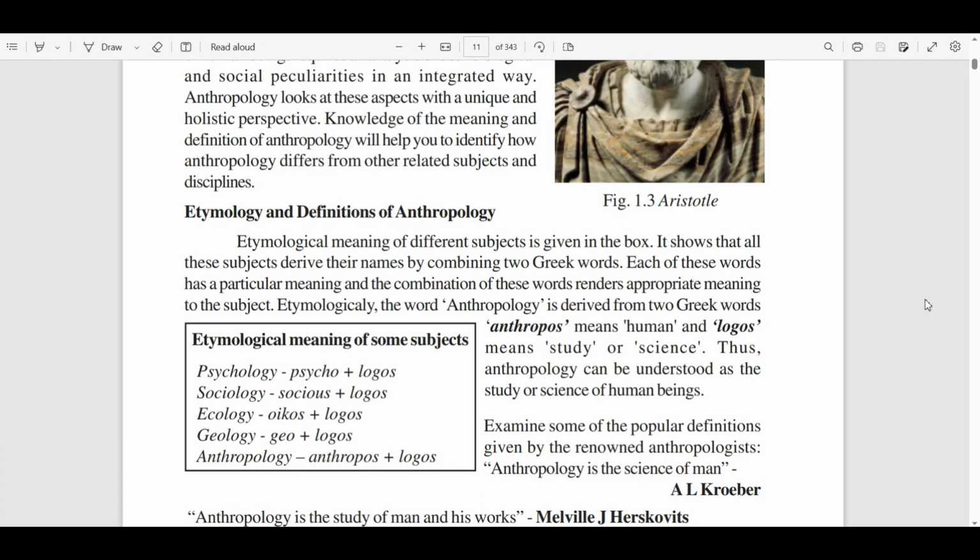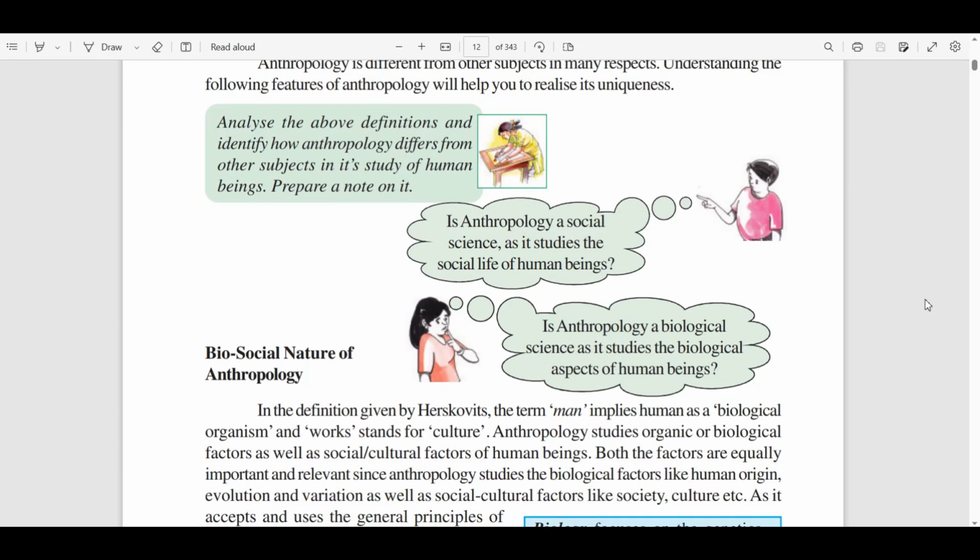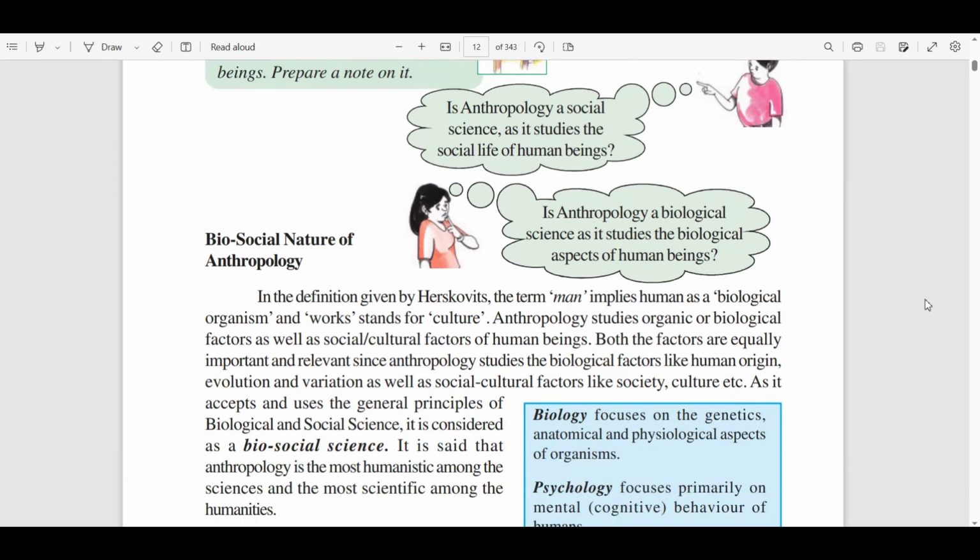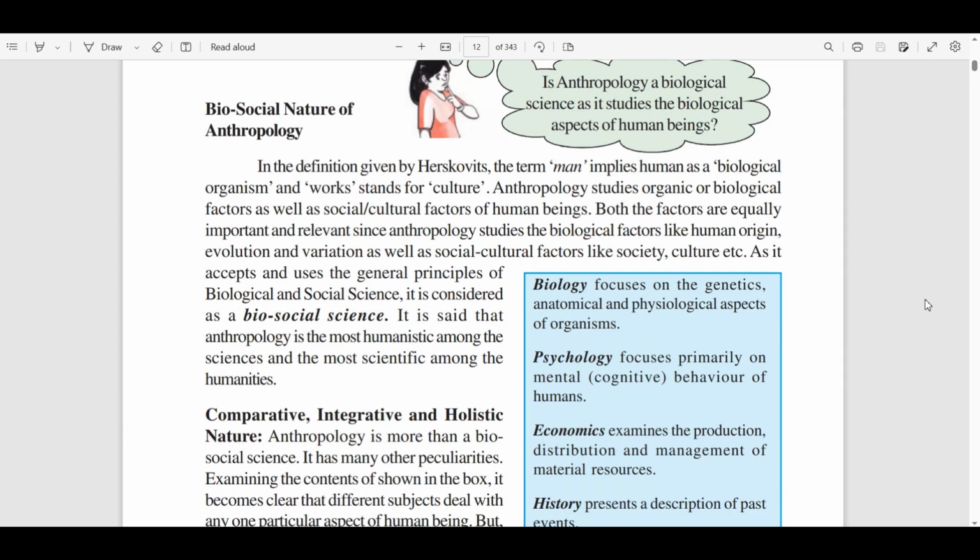M. Jacob and B. Stern said anthropology is the scientific study of the physical, social, cultural development and behavior of human beings since their appearance on the earth. Anthropology is different from other subjects in many respects. That is, anthropology is very much related to different subjects like society, psychology, medical. We can say that anthropology is a combination of all these subjects.